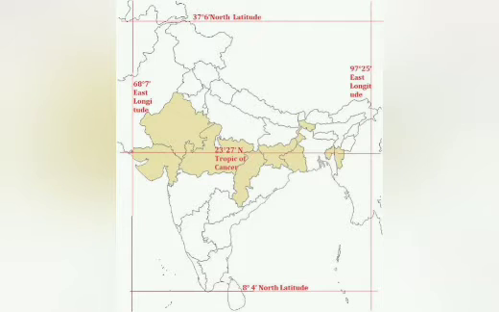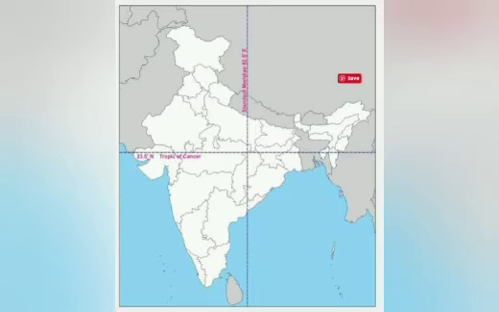Now, to tell you what the locations are. In the north, you can find the Himalayas, which is at 37 degrees 6 minutes north. Whereas south, you have Kanyakumari at 8 degrees 4 minutes north latitude. Towards the west, you have Kutch in Gujarat, which is at 68 degrees 7 minutes east, and towards the east, you have Arunachal Pradesh, which is at 97 degrees 25 minutes east. So these are the locations, and halfway, the Tropic of Cancer is crossing at 23.5 degrees north.